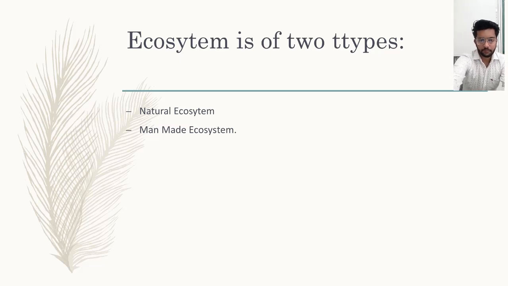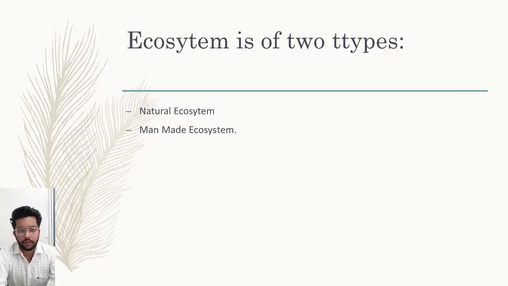Okay, so now we have discussed all the things of natural environment, that is lithosphere, hydrosphere, atmosphere and biosphere. Lithosphere is the land portion, hydrosphere is the water portion, atmosphere is the air portion, and the biosphere is where the living organisms exist. It means where lithosphere, hydrosphere and atmosphere combine, they form a biosphere. So now our natural environment topic is completed.